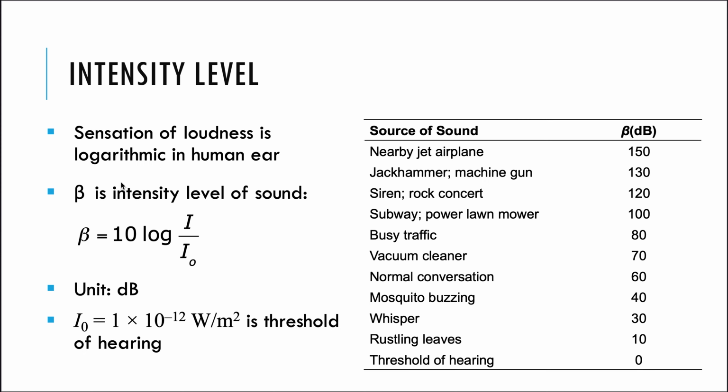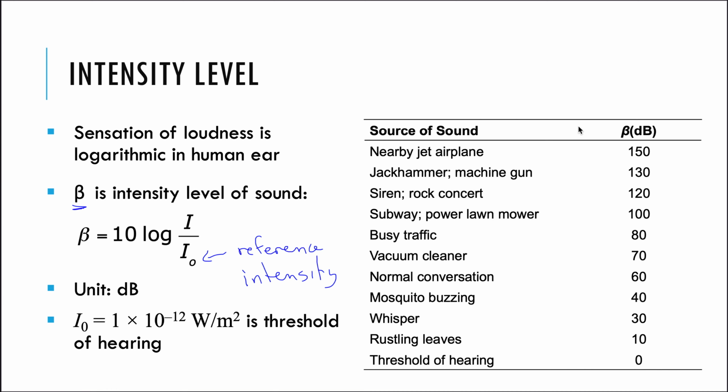So we have a different scale to measure the intensity level of sound. It's called a decibel scale. It says that to convert a sound to a decibel level, we take 10 times the logarithm of the intensity of our sound divided by this reference intensity I0. This reference intensity is considered the threshold of hearing. It has a very, very small value, 1 times 10 to the negative 12 watts per meter squared. So we're comparing the intensity of the sound to that reference intensity and using this logarithmic scale.